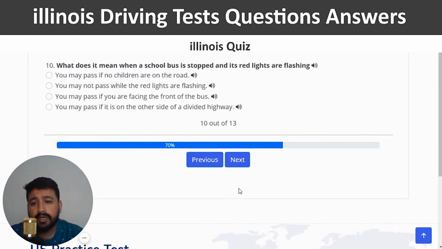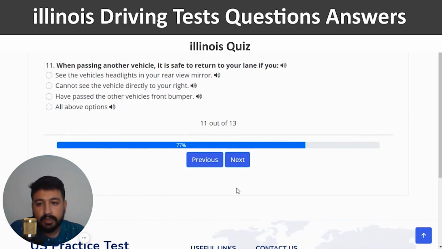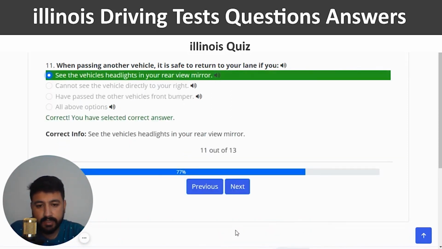And next. What does it mean when a school bus is stopped and its red lights are flashing? The right answer of the 10th question is you may not pass while the red lights are flashing. So I'm going to click on the second option, correct, and next. The 11th question is: when passing another vehicle, it is safe to return to your lane if you cannot see the vehicle directly to your right. The right answer of the 11th question is see the vehicle's headlights in your rear view mirror. So first option, right? And next.